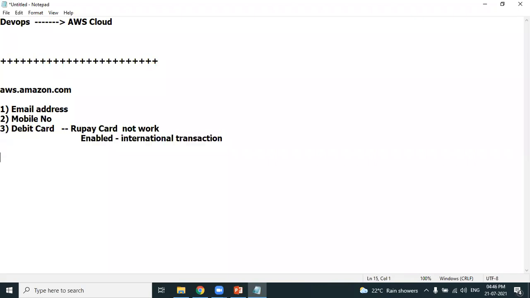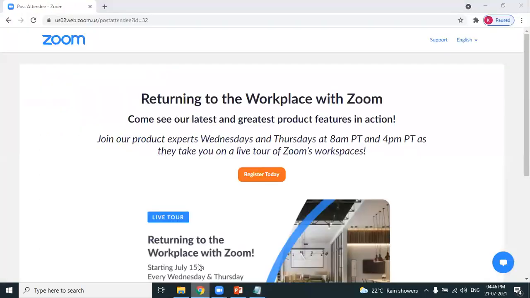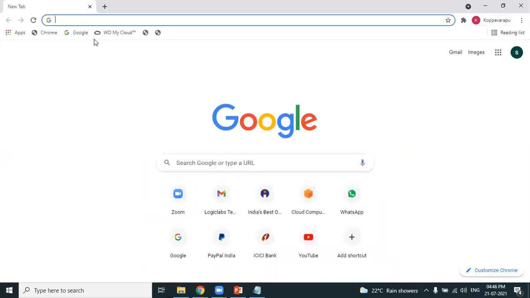As you have the details which are required for creating a new AWS account, let's go ahead and create a new AWS account. What is the URL? Yes, you are right, aws.amazon.com. Let's go ahead and sign up for AWS.